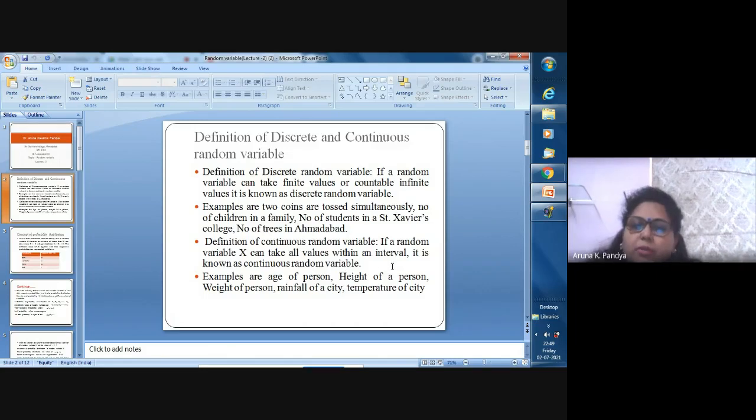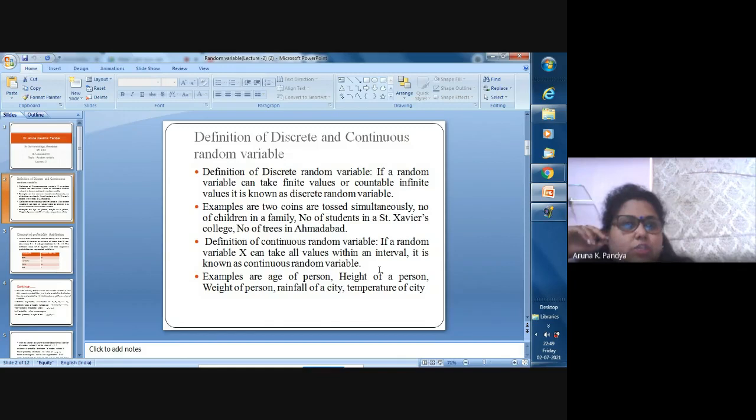continuous random variable. For example, age of a person, height of a person, weight of a person, rainfall of a city, temperature of a city. There are so many, such as the stock exchange, then the price of any product. There are so many examples which we use and apply in real life situations, and that is called the